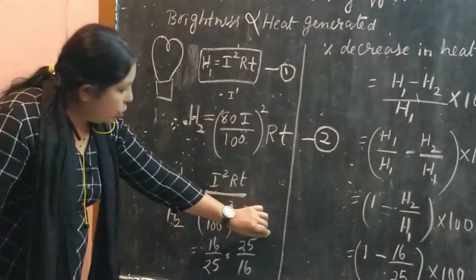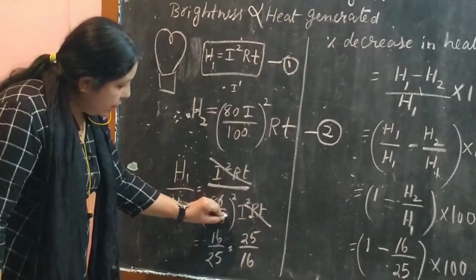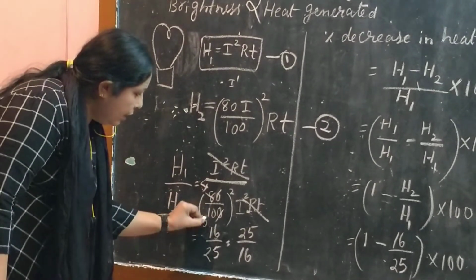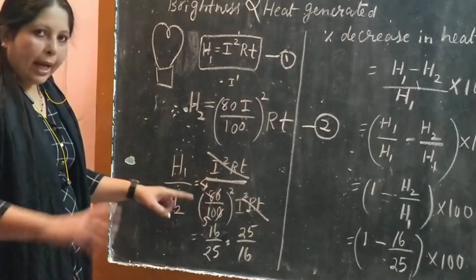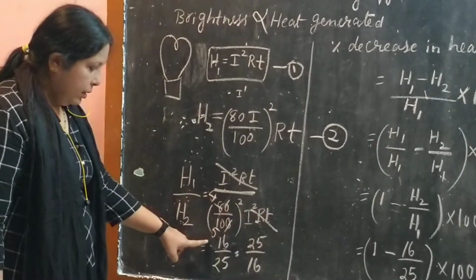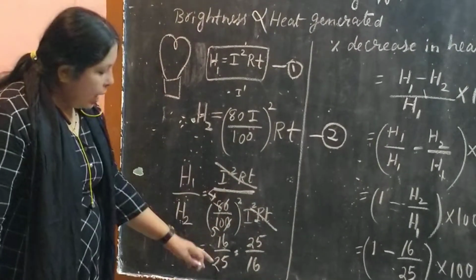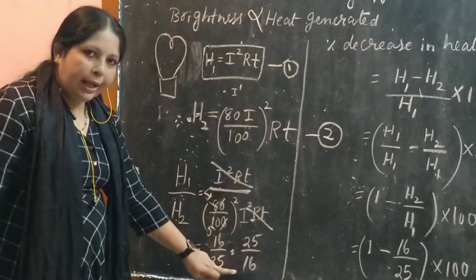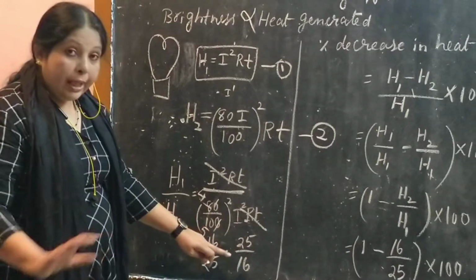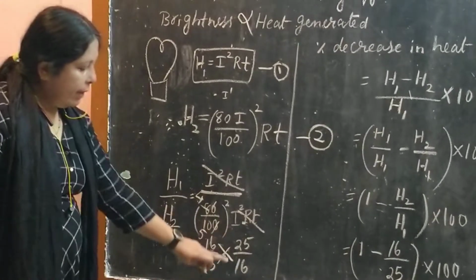Then what happens? This I square RT ये चला जाएगा, and this 0 will go. 2 4s are 8 and 2 5s are 10. 4/5 square का मतलब क्या है? You have to multiply. 4 4s are 16 and 5 5s are 25. 16/25. That inversely you have to put, like 25/16. न्यूमरेटर में कम नंबर डाला जाता है, तो डिनोमिनेटर में कम नंबर डाला जाता है. That time what we'll do? We will write it as like this, 25/16.